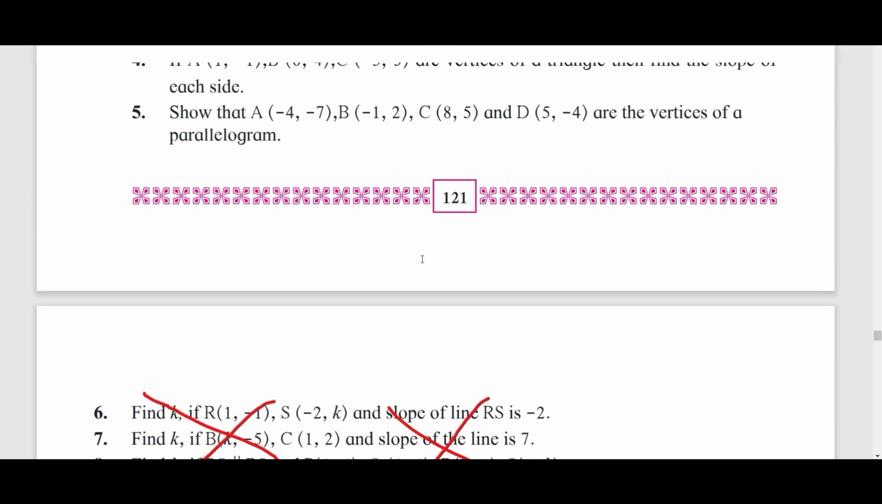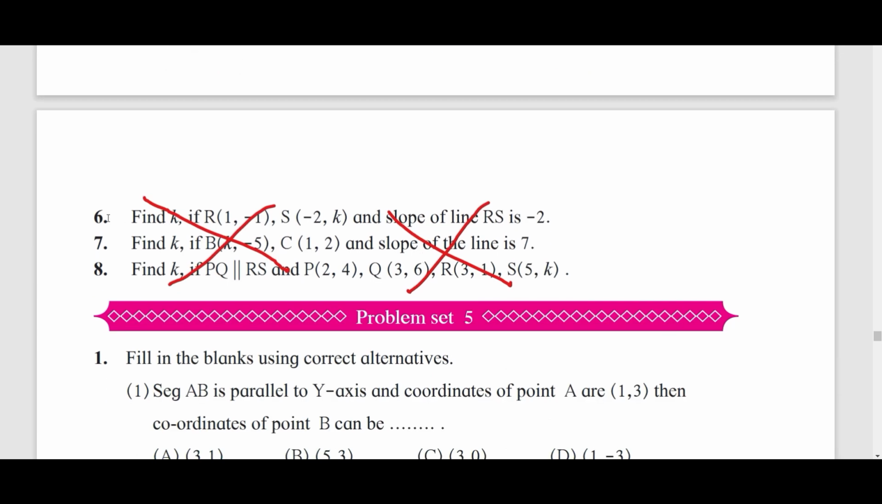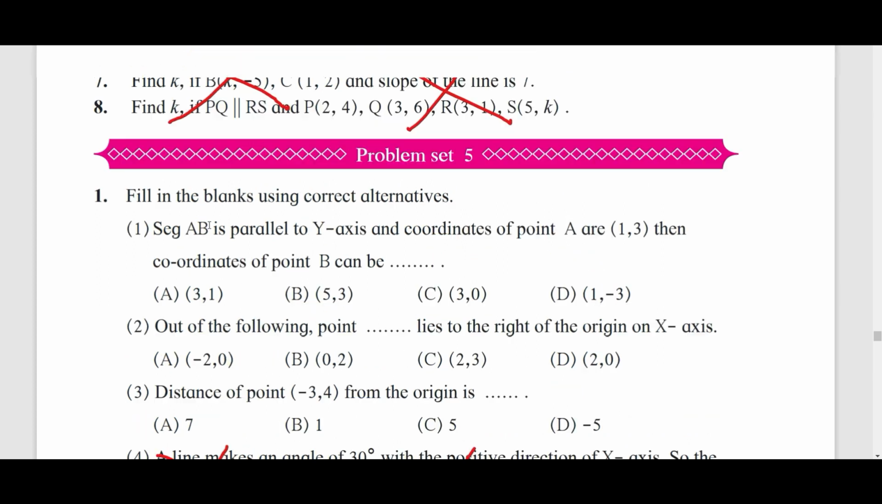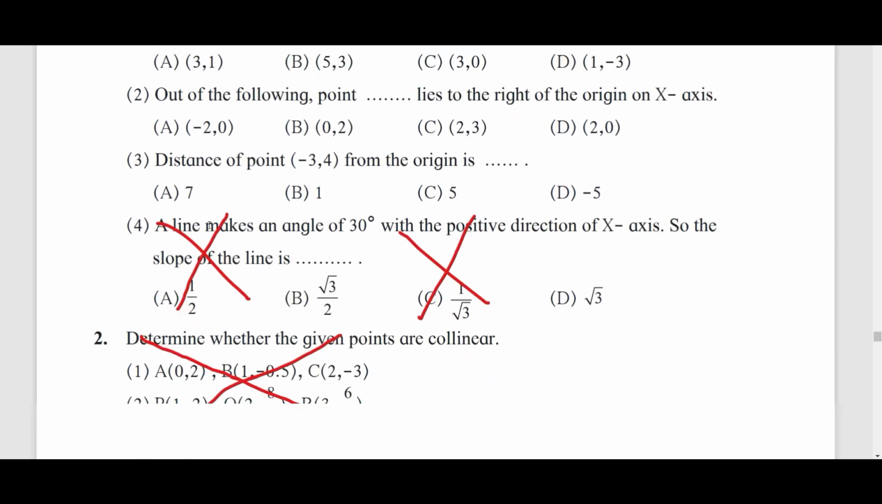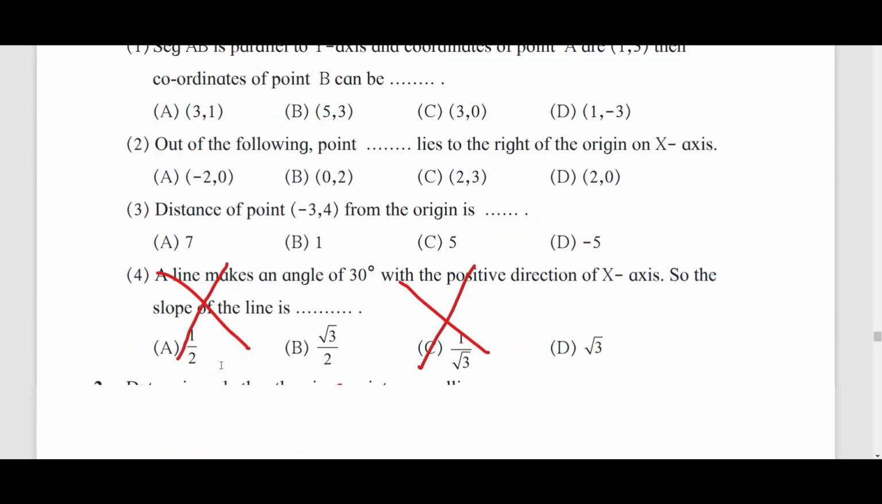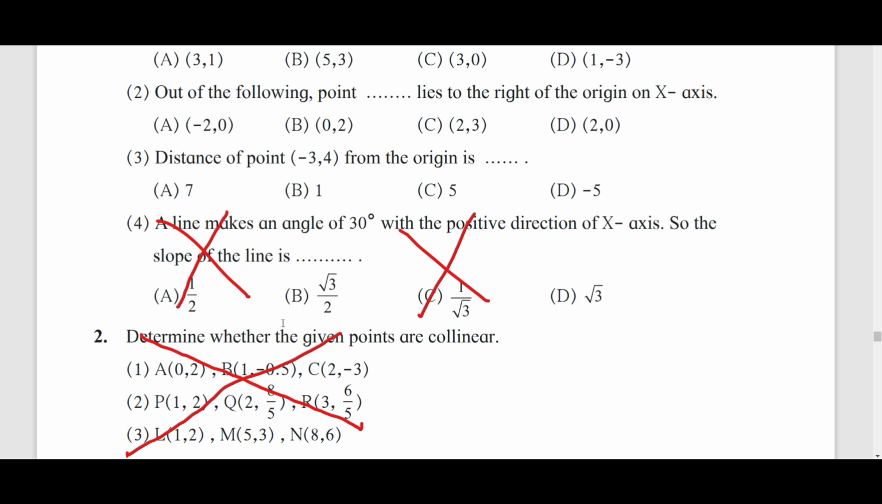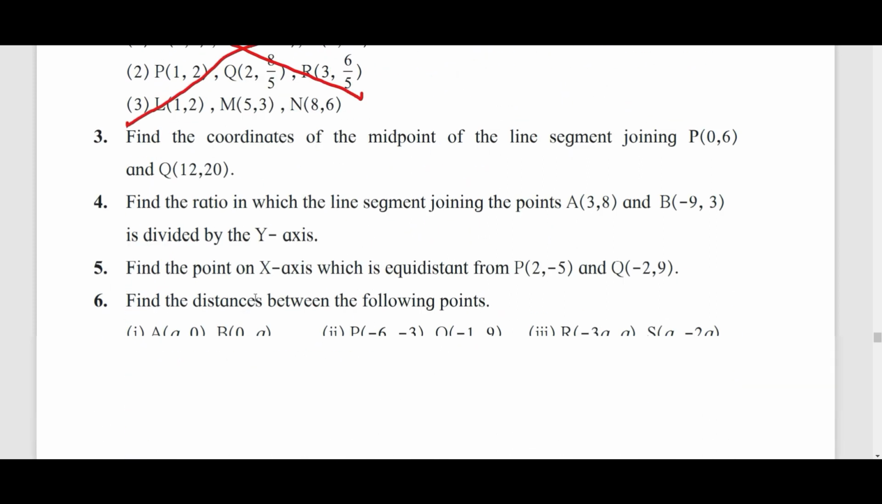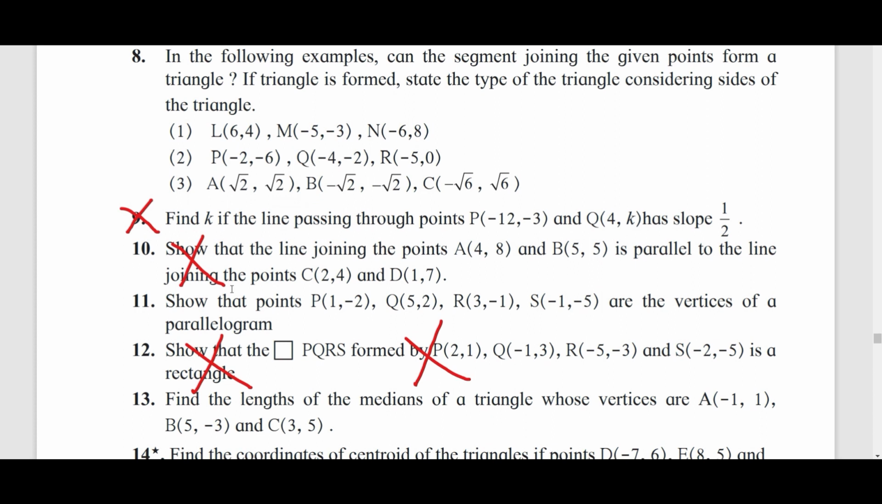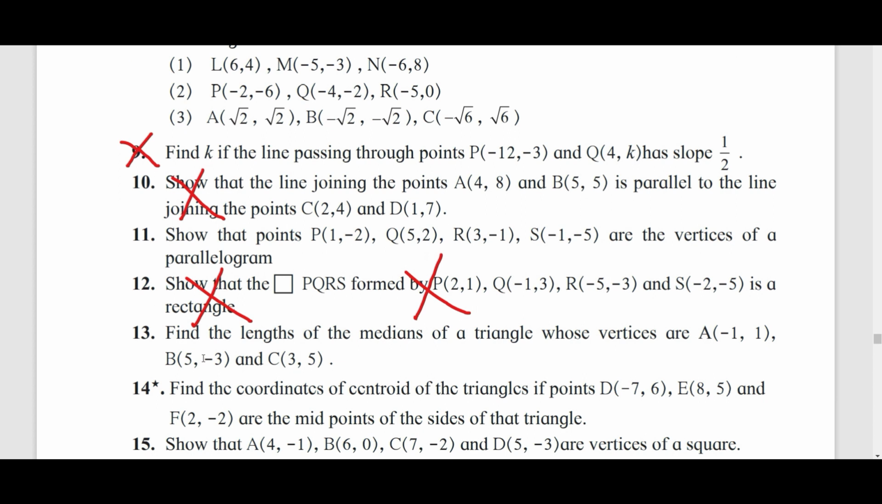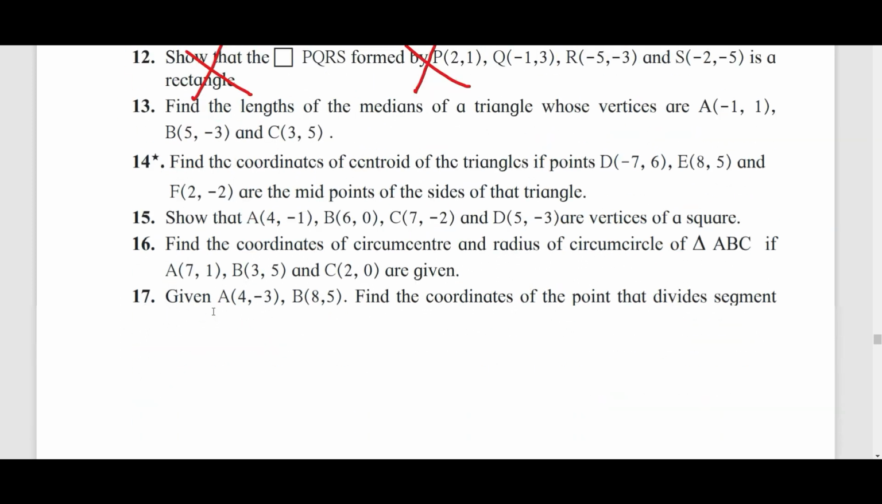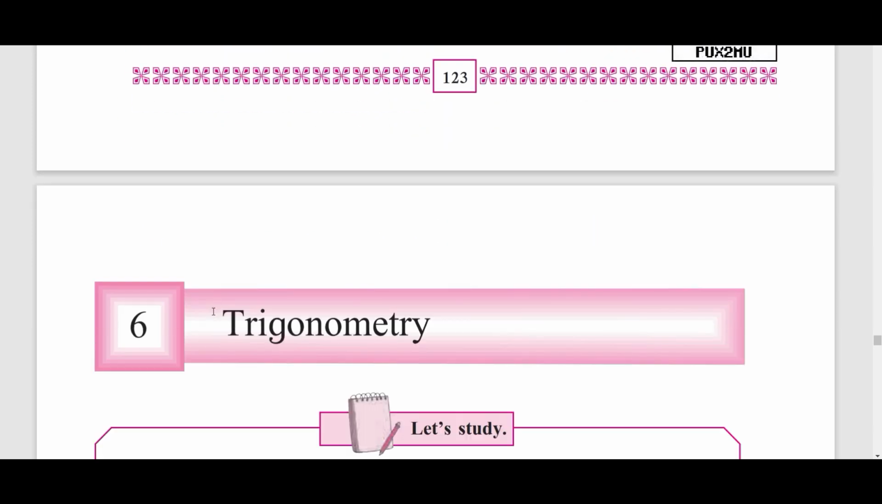Also on page number 122, you are having example number 6, 7 and 8 which are completely removed. Now coming back to page number 122, in question number 1 you are having question number 4 completely removed. Question number 2 is completely removed. After that, page number 123, question number 9, 10 and 12 are removed completely from your syllabus.